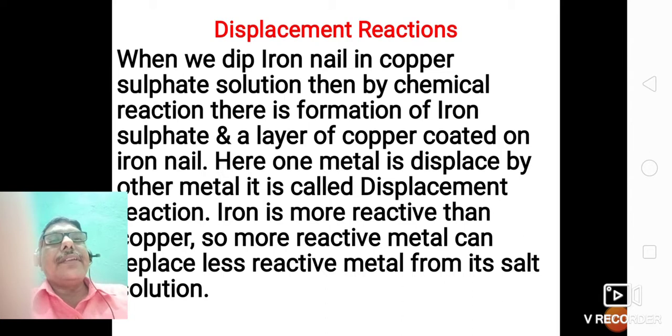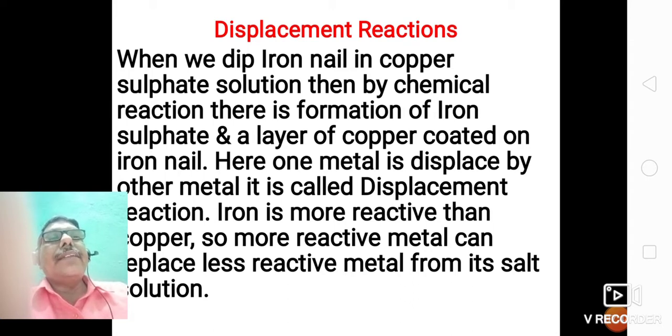Displacement reaction. Now remember what is meant by displacement. Here one metal is displaced by another metal. It is called a displacement reaction. So when we dip an iron nail in copper sulfate solution, then by chemical reaction there is formation of iron sulfate and a layer of copper coated on the iron nail. Here one metal is displaced by another metal. So it is called a displacement reaction.